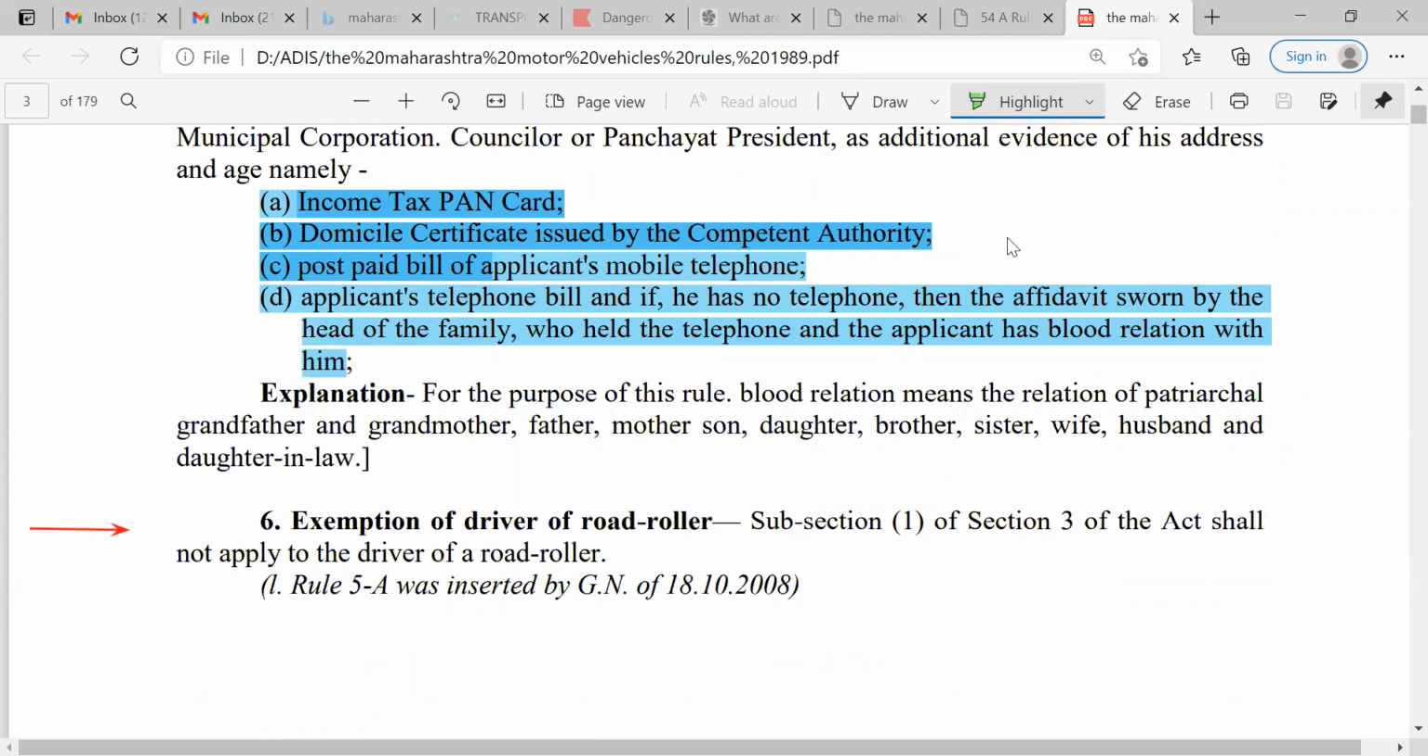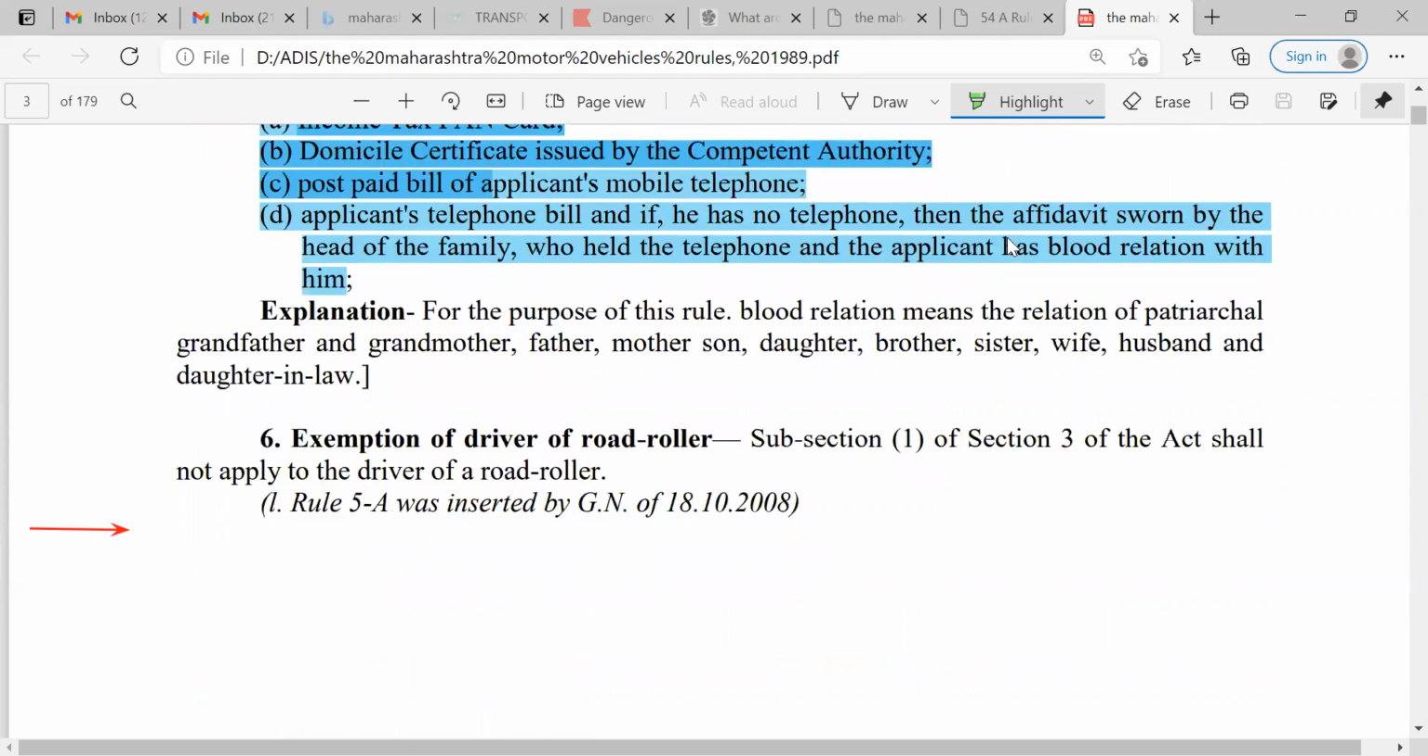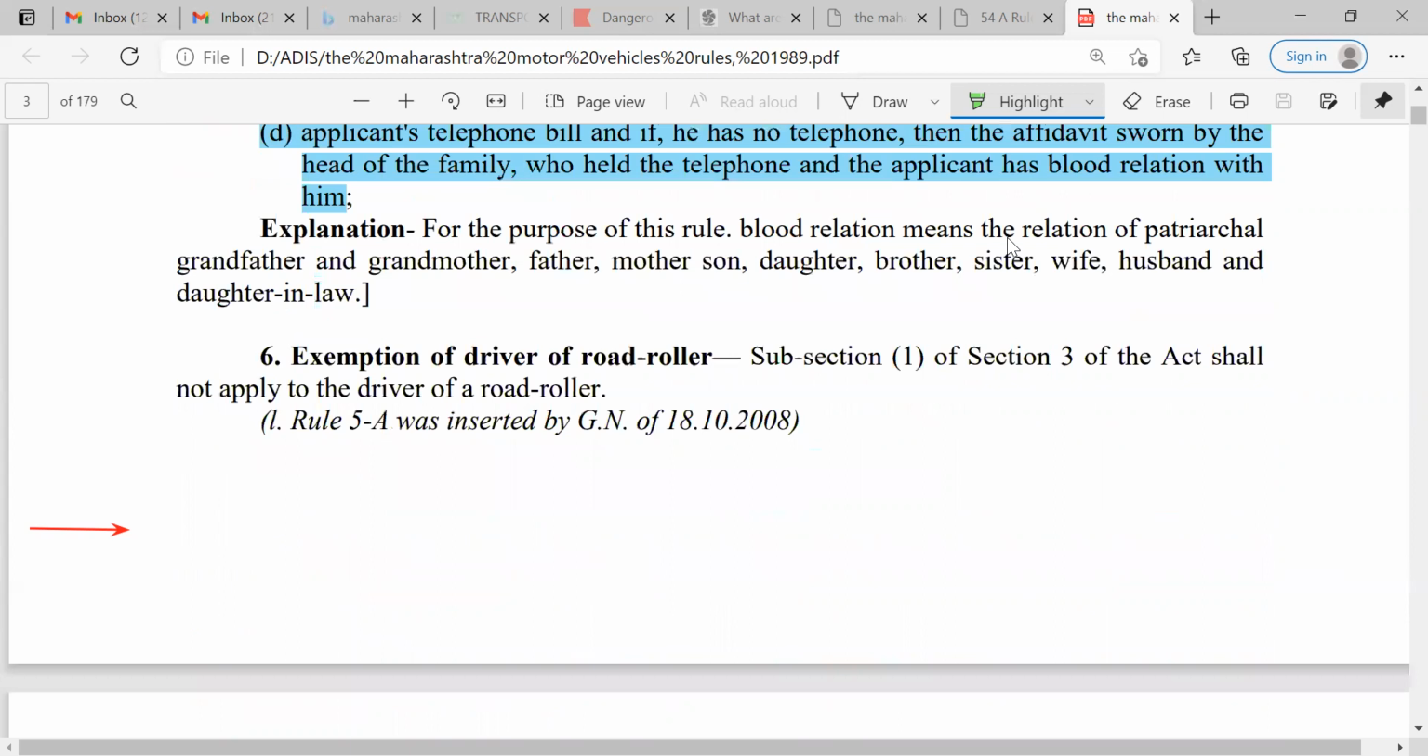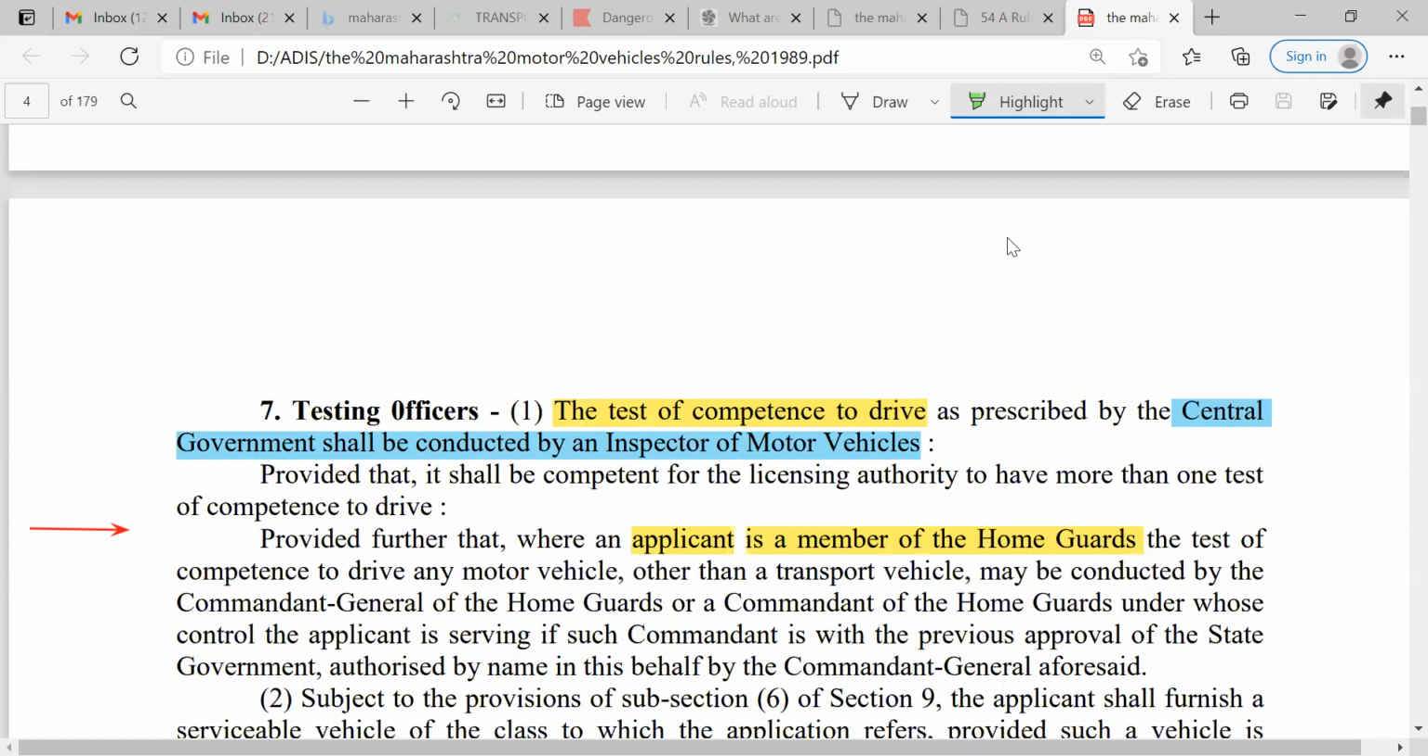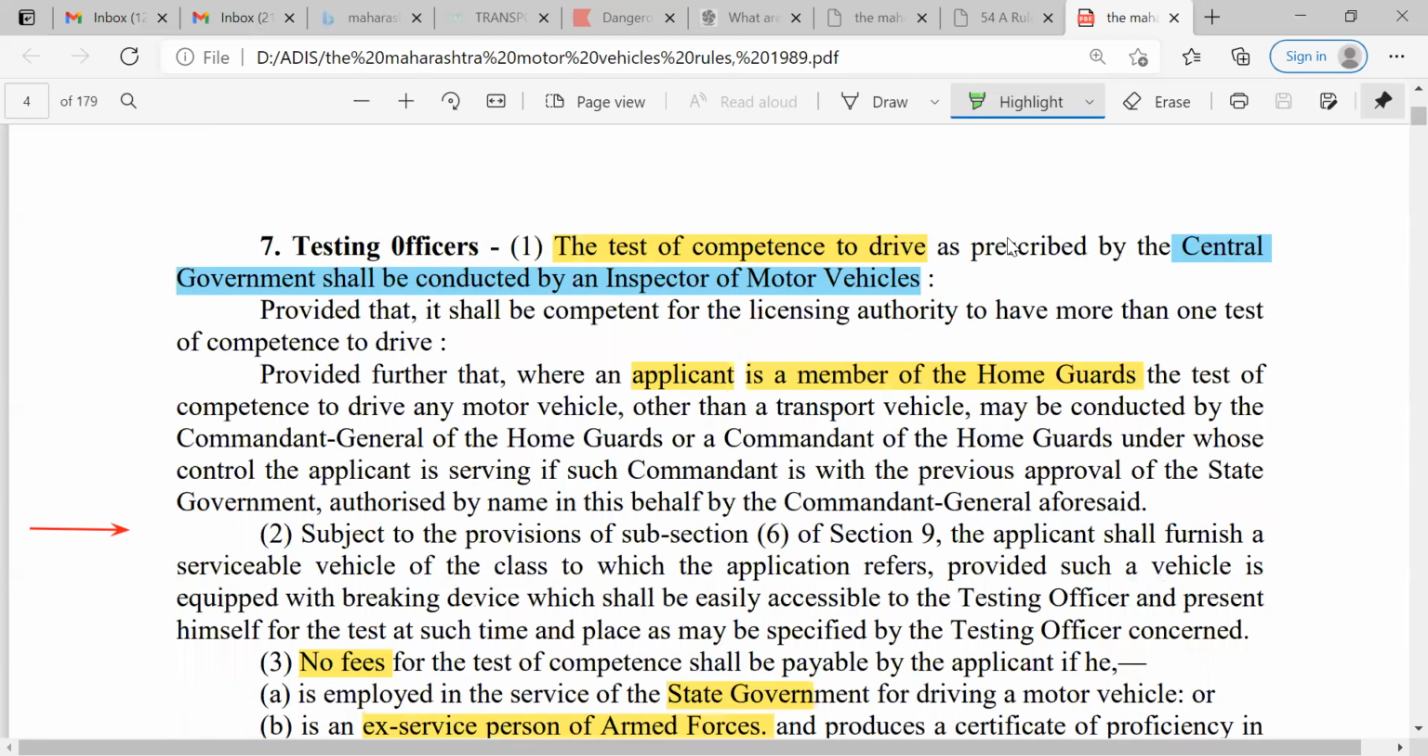Then exemptions of driver for road roller. So the different provisions and exemptions given to the road roller driver. Then seventh is testing officers. So the test of competence to drive as prescribed by the central government shall be conducted by the inspector of motor vehicle. So the inspector of motor vehicle is going to test the applicant.